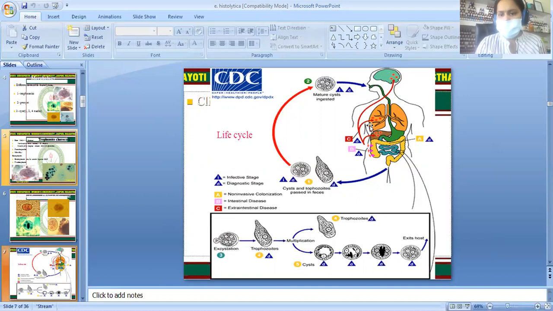But liver abscess is very common. These trophozoites form cysts in the colon and are again released into the feces. These remain in feces, soil, or water, and through contaminated food they are again ingested by a healthy human being, causing infection again. Thus the cycle goes on repeatedly.